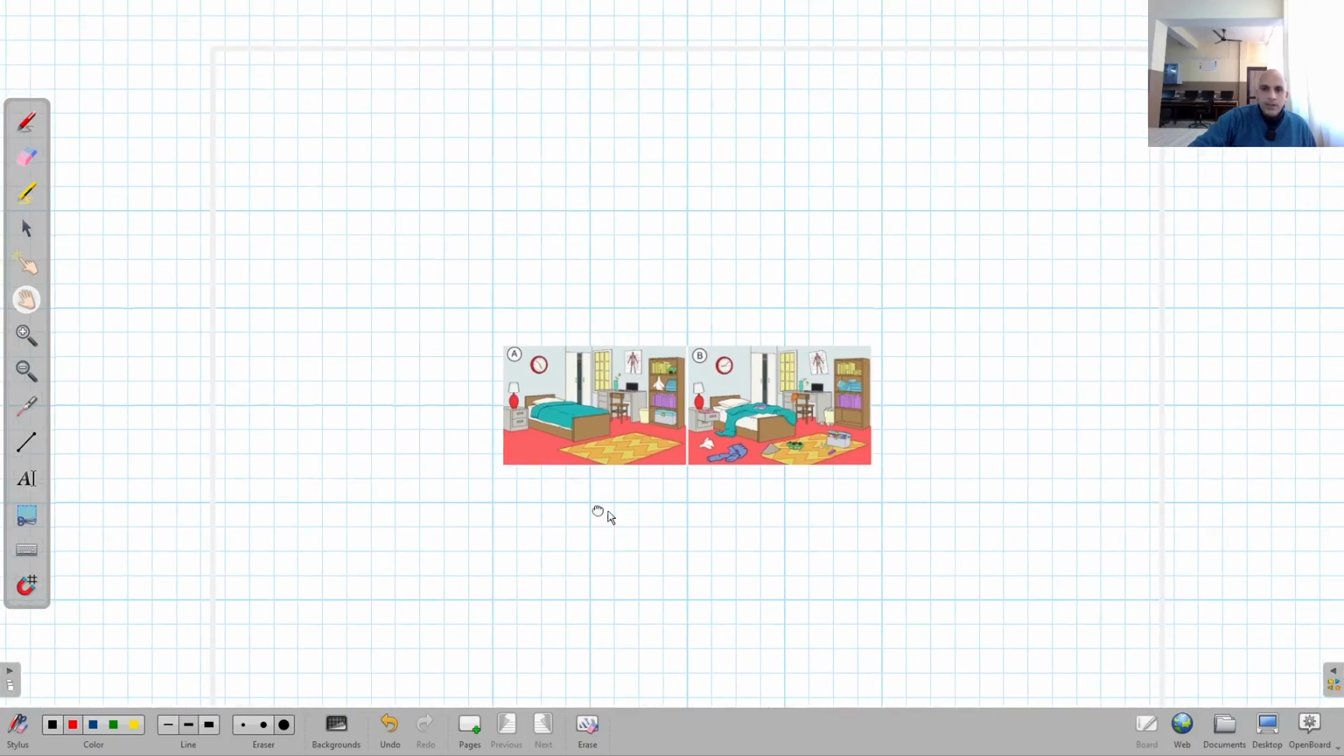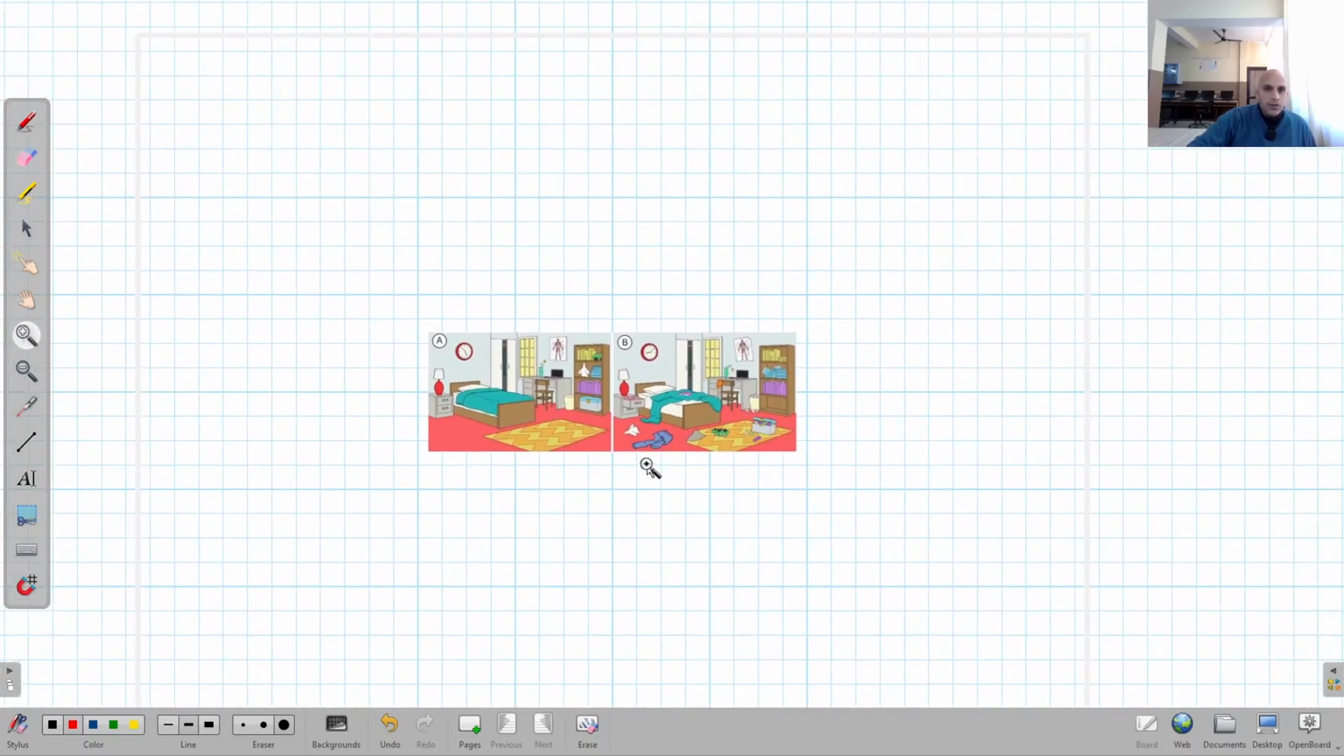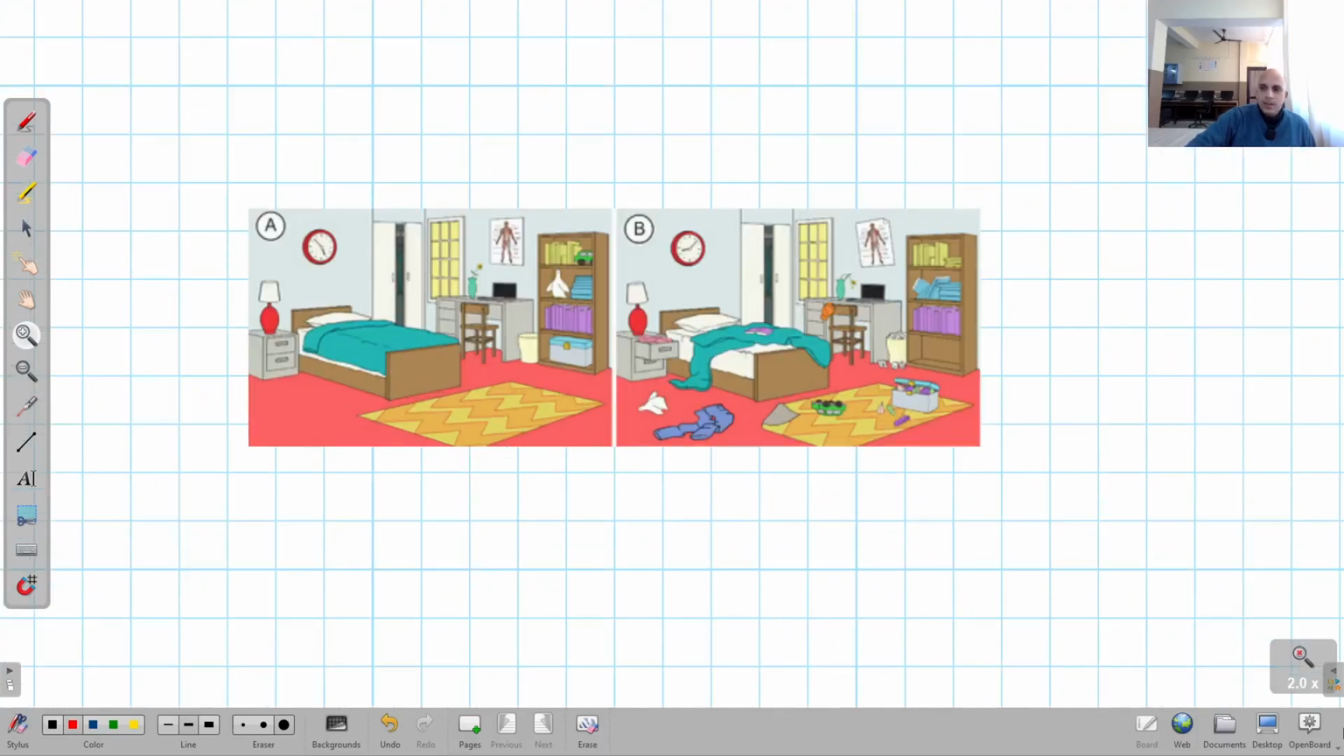Let's look at this picture. We have a picture of two rooms. You can see here we have two rooms, room A and room B. Now you can look at these two pictures. Room A is more organized as compared to room B. All the items in room A are at the proper place. There is very little disorder or mess in this room.